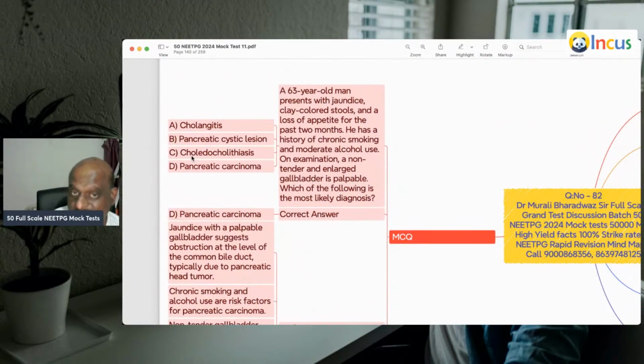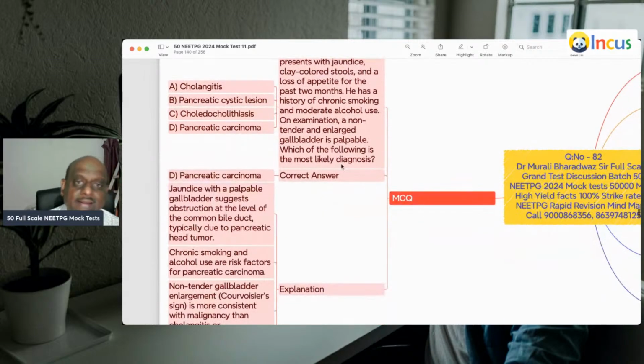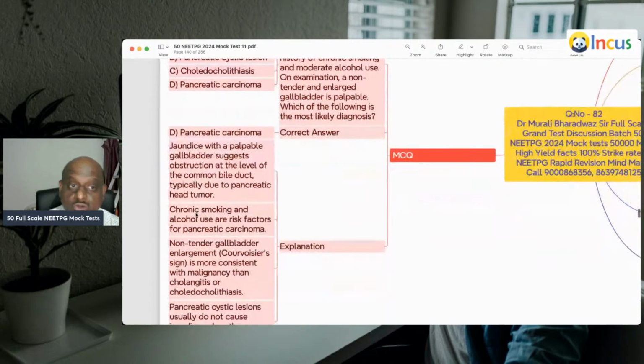63-year-old with jaundice, with clay-colored stools, loss of appetite, history of chronic smoking, enlarged gallbladder. Jaundice with a palpable gallbladder suggests the obstruction is in the common bile duct, typically due to pancreatic head tumor.